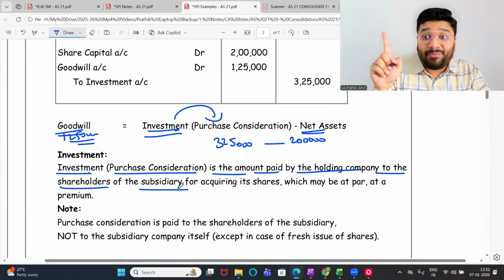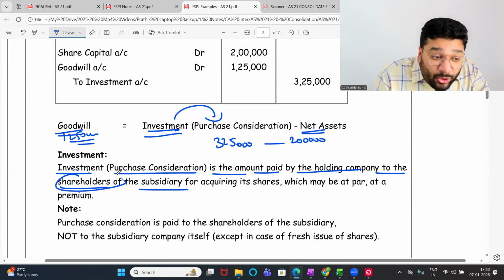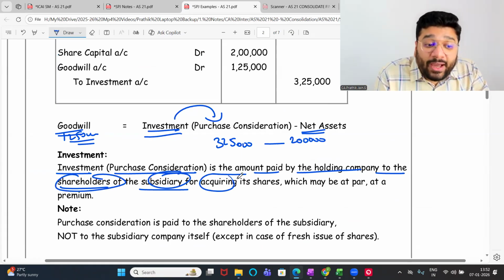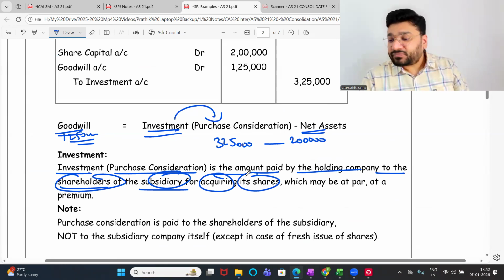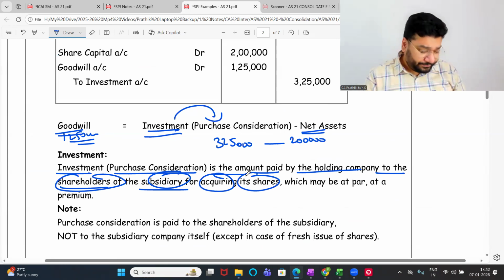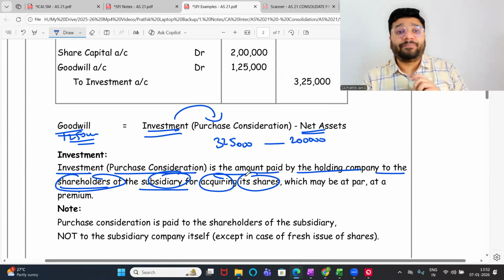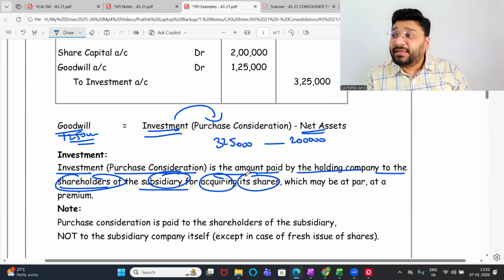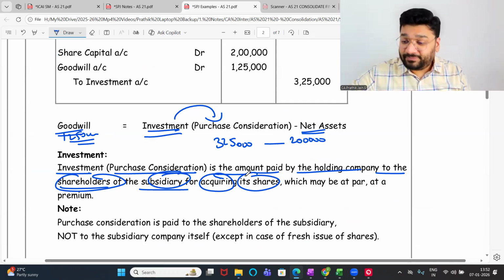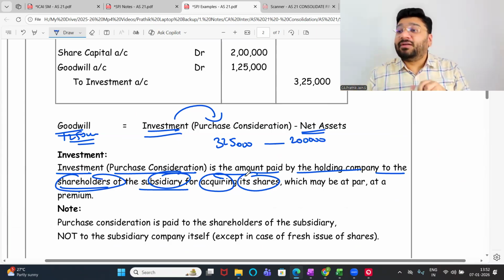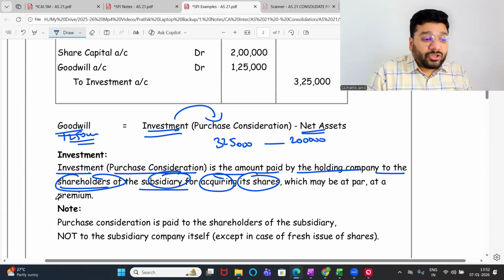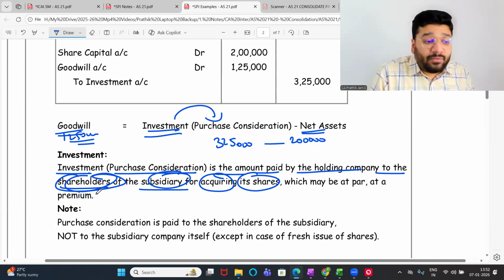Investment, purchase consideration, is the amount paid by the holding company to the shareholders of the subsidiary company. It is not paid to the subsidiary company. It is paid to the shareholders of the subsidiary company for acquiring its shares. When the holding company is acquiring the shares, they have to pay to whom? The subsidiary company or the investors of the subsidiary company? The investors. So this money has to be paid to the shareholders of the subsidiary company for acquiring the shares.